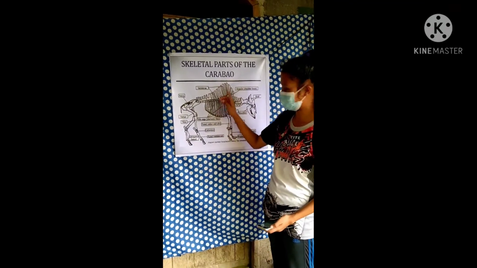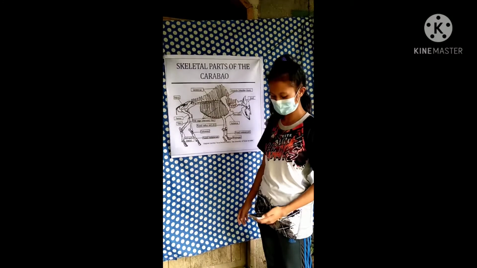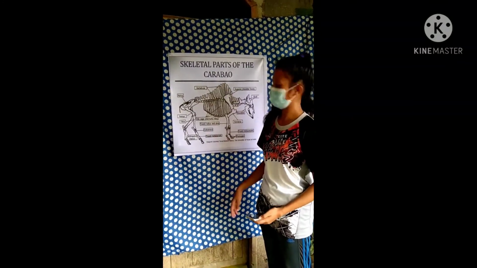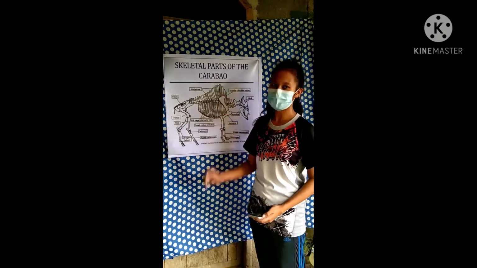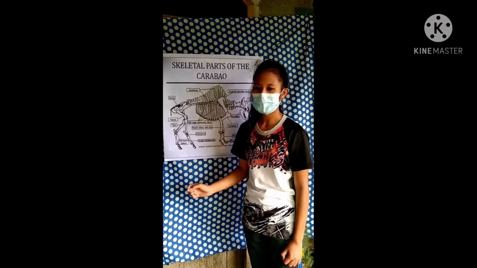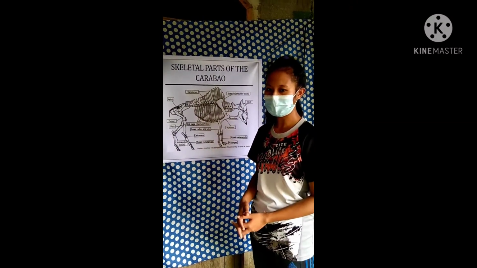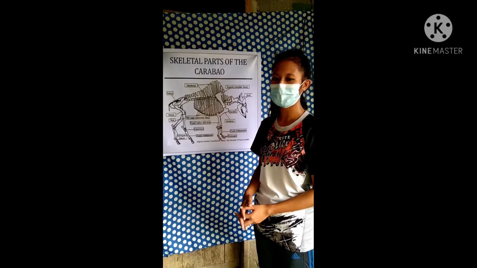Next is the vertebrae. The vertebrae is approximately 33 bones called vertebrae, which are separated by the intervertebral disc. Next is the pelvis, which is located at the lower part of the trunk of the human body or the animals, between the abdomen and thighs.